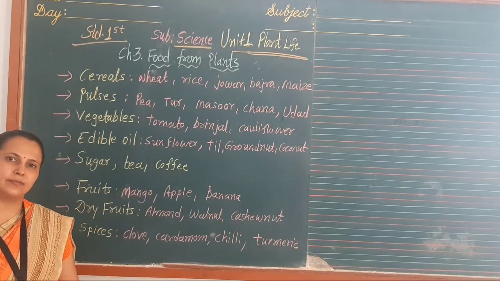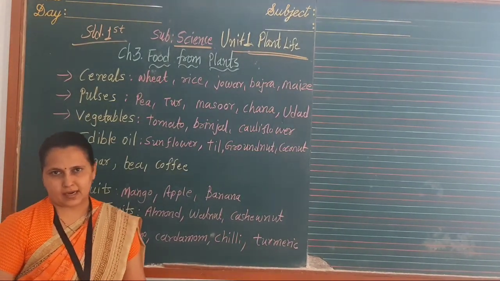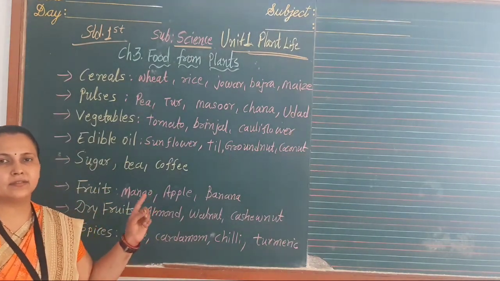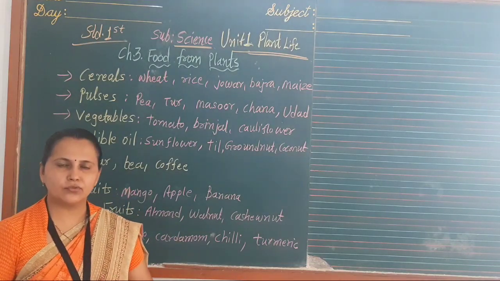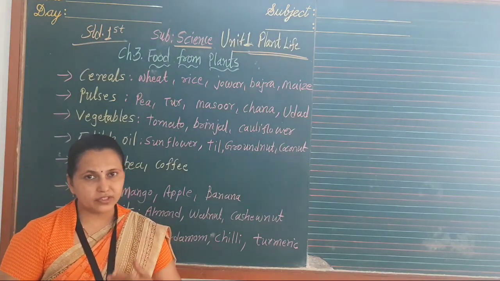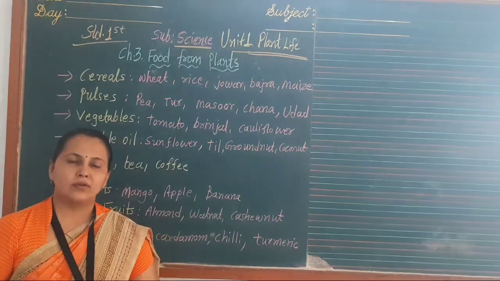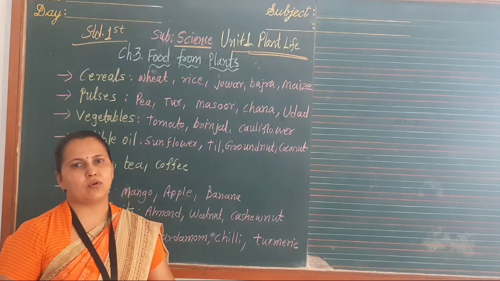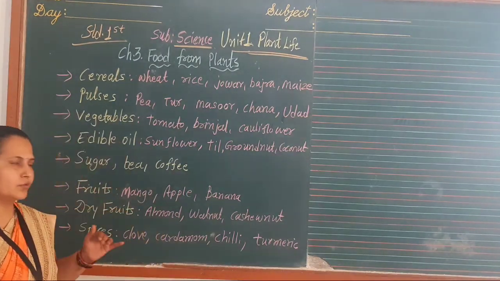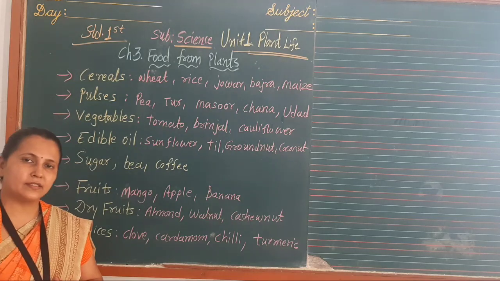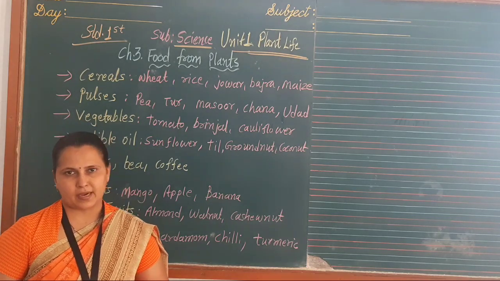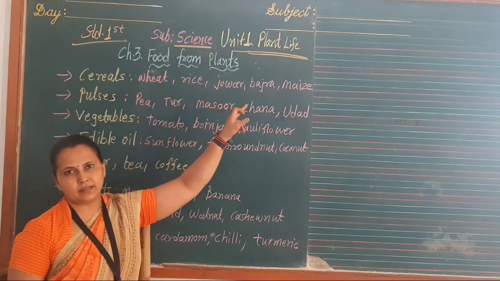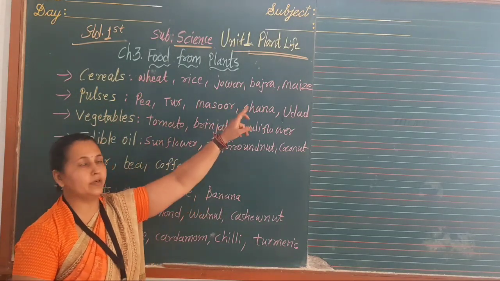Unit 1, Plant Life, Chapter 3. Food from plants. Do you know we get food from plants? Yes. Foods like cereals, pulses, vegetables, fruits, dry fruits, also edible oil. Edible oil means oil which we use for cooking, for eating. Dry fruits and spices also come from plants. Some plants give us cereals like wheat, rice, jowar, bajra, maize, etc. Maize is also called corn.